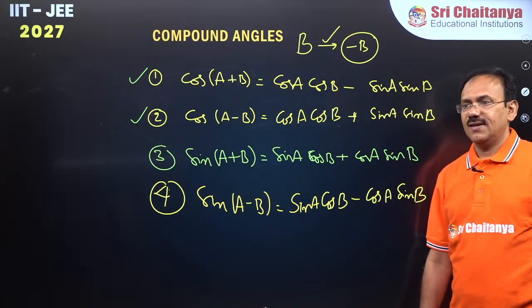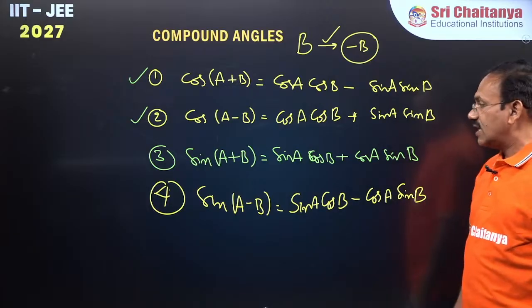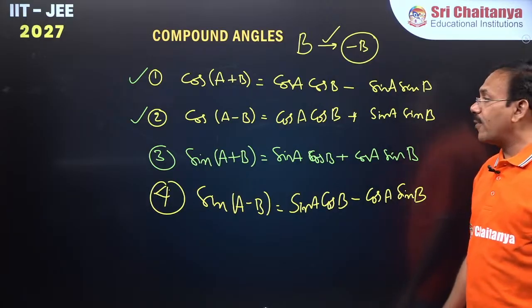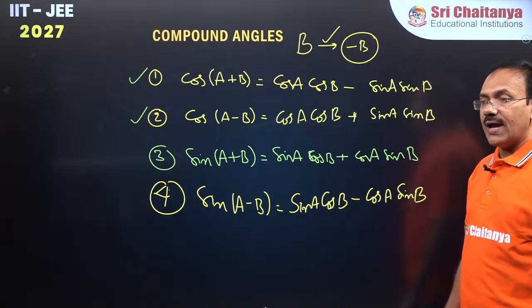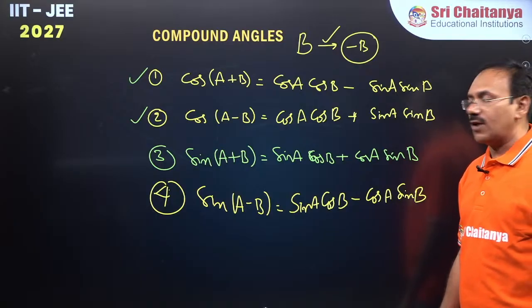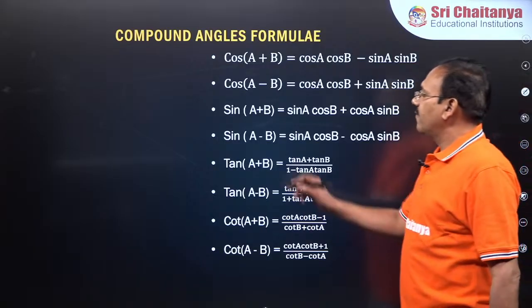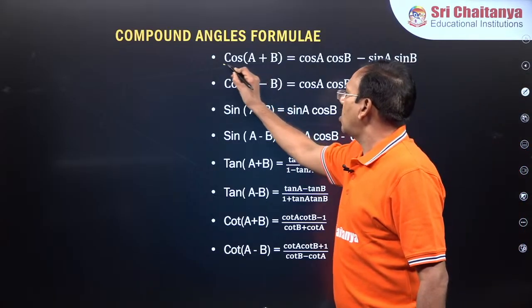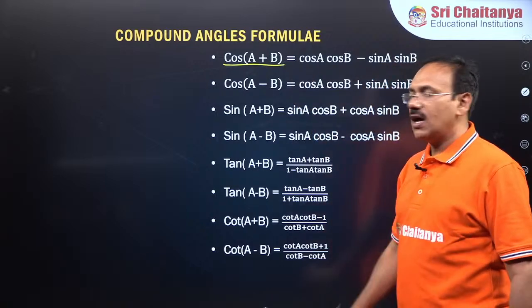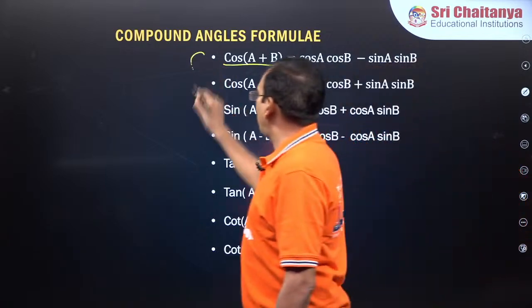Clear? So these are compound angles related trigonometric formulae. Dear students, I have written here, first formula is cos A plus B. All of you just recall these four formulae.